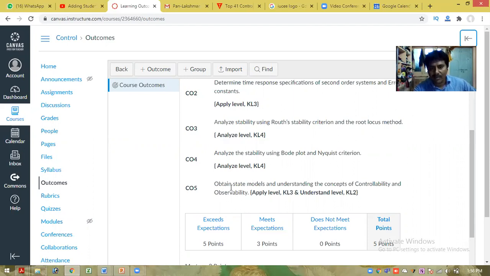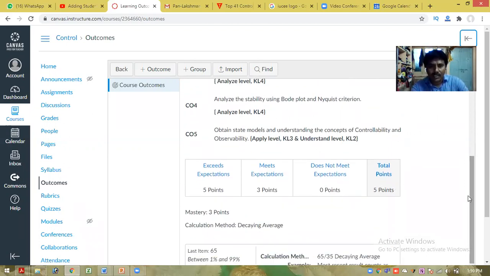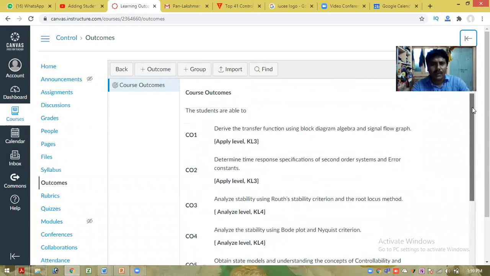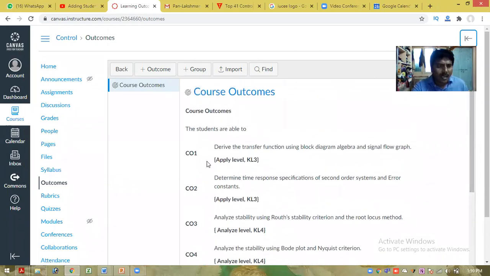Like that, after completion of the fifth module, the students are able to obtain the state models and understand the concept of controllability and observability. And that particular level is the apply level, K3, so some knowledge levels are there, and people will get these points. So this is some information. And this is the 3 credit course, and all these things I provided. So these are the various outcomes.